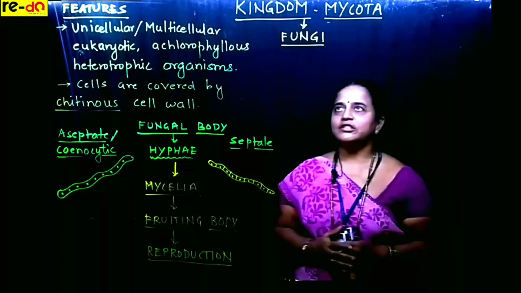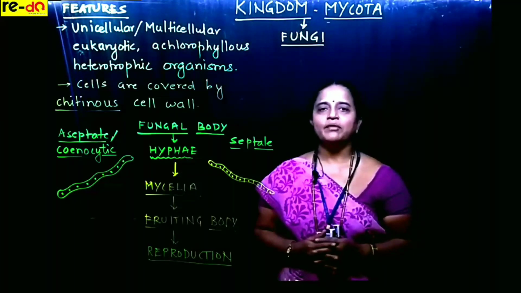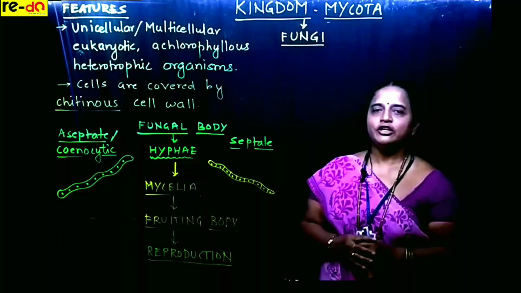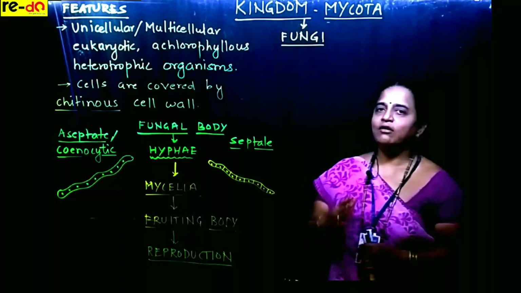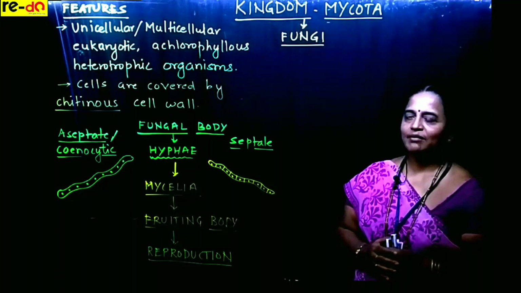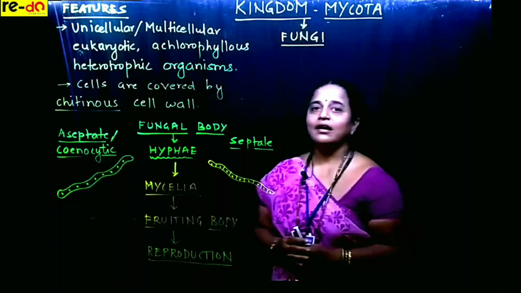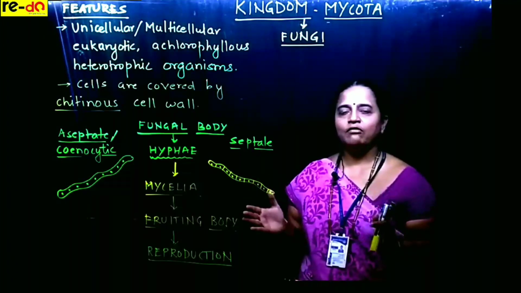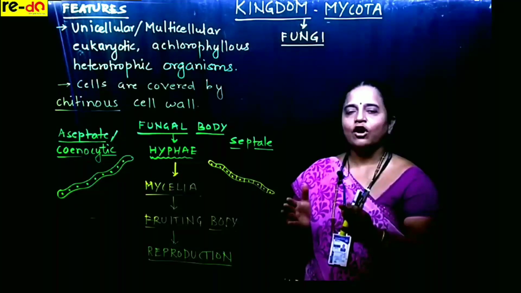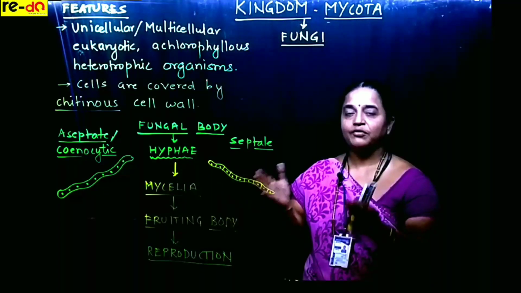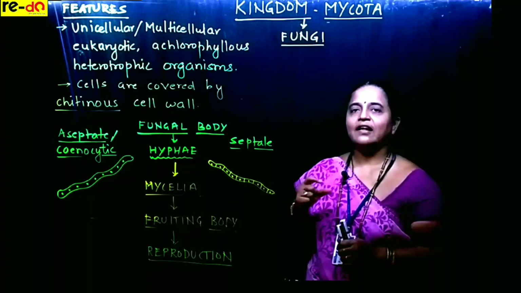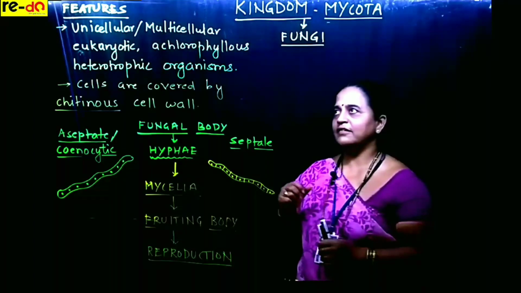In today's session, I will begin with kingdom number 3, kingdom Mycota, which includes fungi. Now, what are fungi? These are organisms. As per Robert Whittaker's 5 kingdom classification, fungi are unicellular, but they always live in a group, so we call them colonial. This colony forms filaments. Now, this filament may be branched or unbranched, but each cell represents an individual organism.